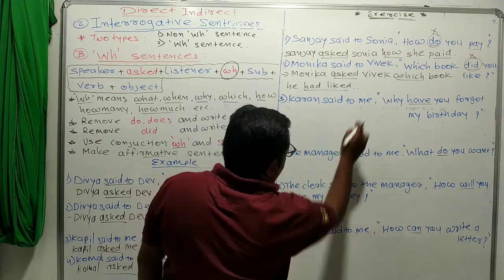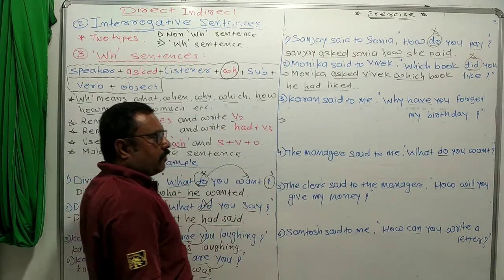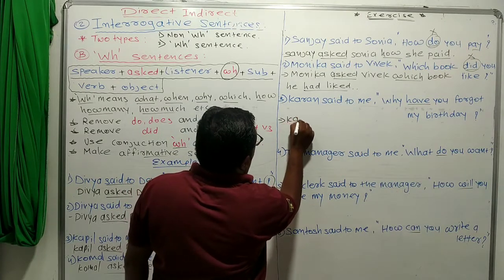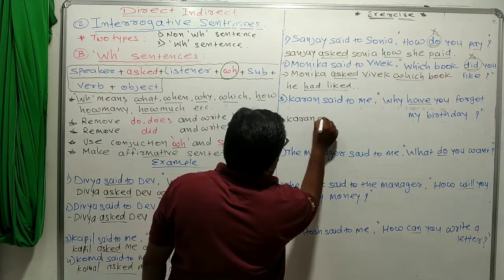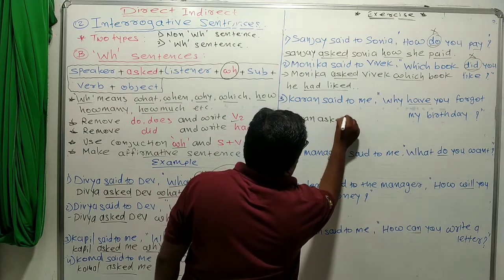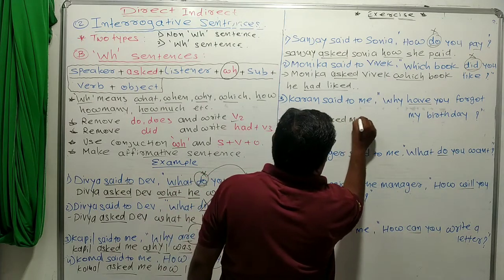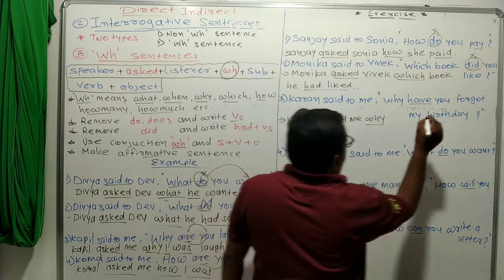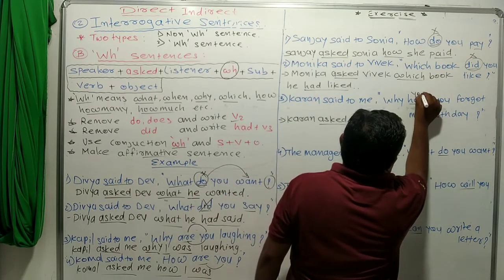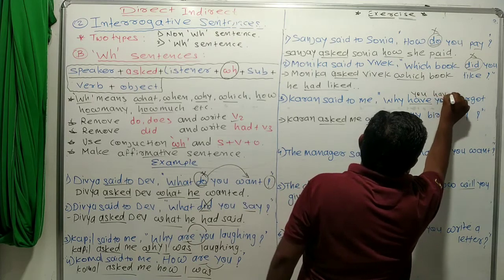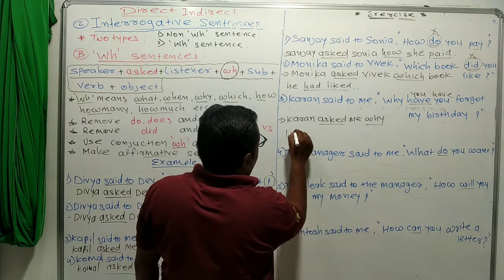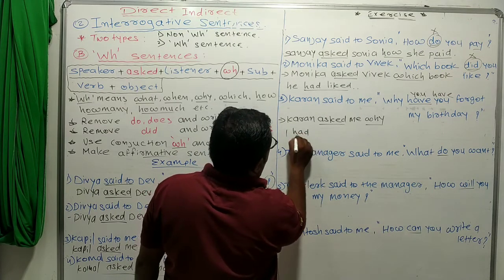Now next. Karan said to me, why have you forgot my birthday? So, Karan asked me, why have you? That means we write here you have. So, you is me. Me means I have had.